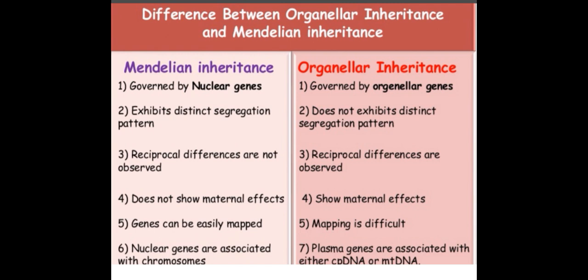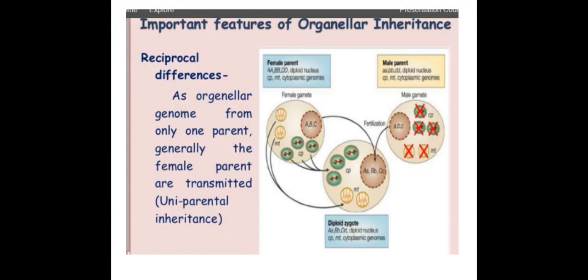Reciprocal differences are not observed. It does not show maternal effects. Genes are easily mapped. Nuclear genes are associated with the chromosomes. But organellar inheritance, governed by organellar genes, does not exhibit a distinct segregation pattern. Reciprocal differences are observed, and it shows maternal effects. Mapping is difficult. Plasmagenes are associated with either cpDNA or mtDNA.